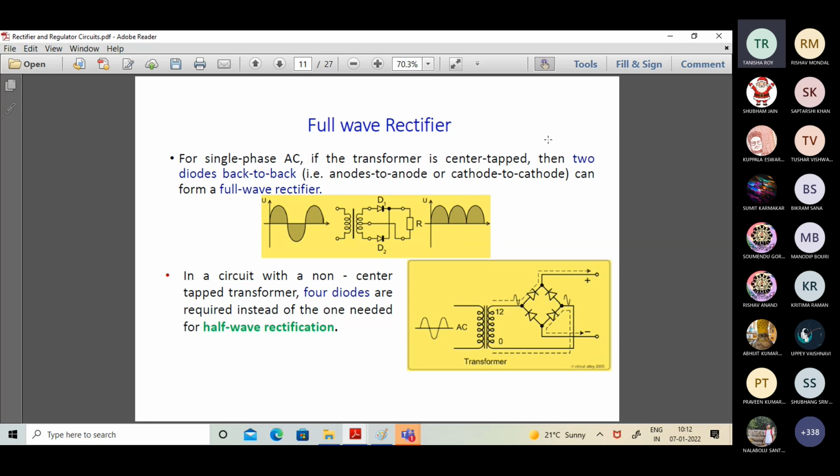We were discussing full wave rectifiers. There are two versions. One is the center tap version, the other being the bridge rectifier. In the center tap version, we have equal potentials on both the halves, but in reverse polarity. Owing to which, in one half cycle, diode D1 is under forward bias with diode D2 under reverse bias. And in the reverse half cycle, diode D2 will be under forward bias and diode D1 under reverse bias.